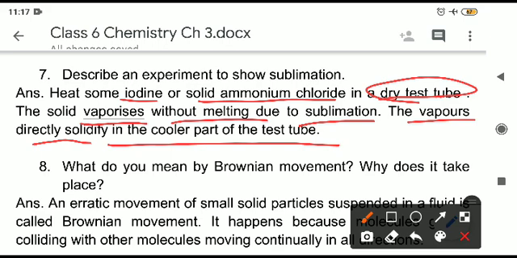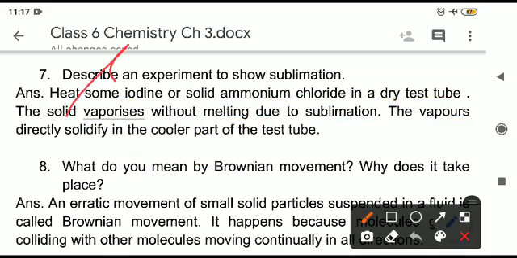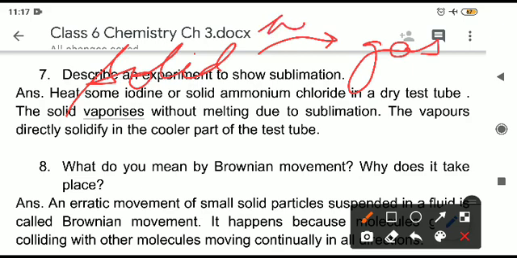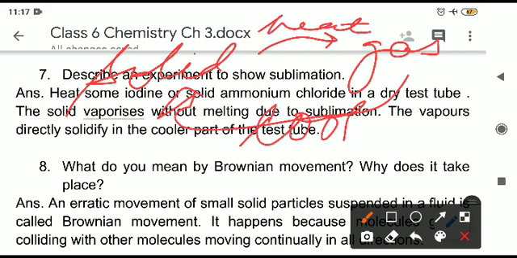In the textbook, you can refer to this. There a photograph is also given of this activity of sublimation. So this is the activity. In sublimation, what has happened is the solid converts to gas on heating, and the gas converts to solid on cooling. So this is the particular phenomenon called sublimation. That is all about question 7.